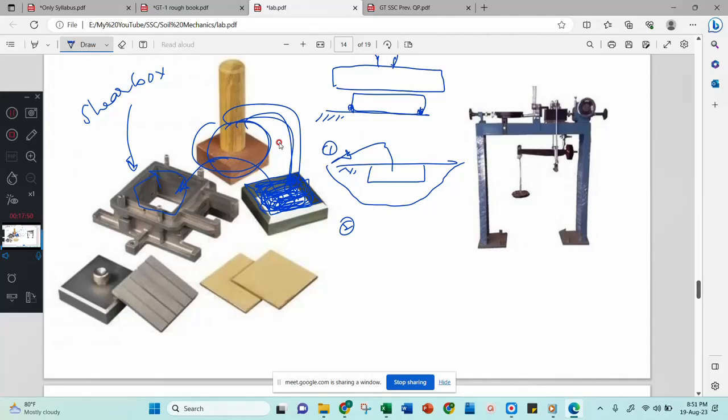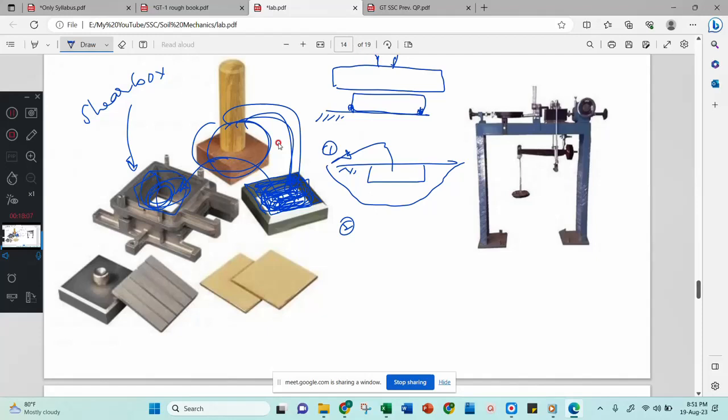For competitive exams, you just remember that there is a square mold. In that, soil is compacted or taken from the ground, and that will be transferred to the shear box. How it is transferred, that method, you can see later. Now the soil is transferred to this mold.